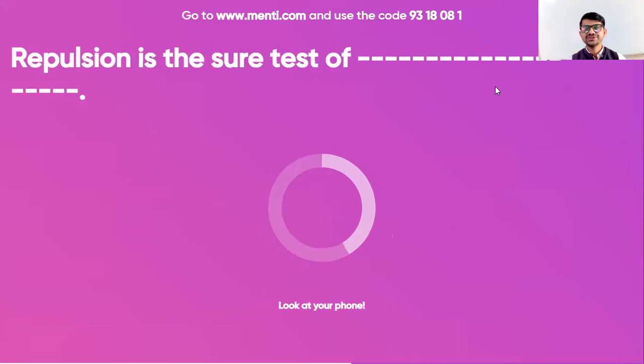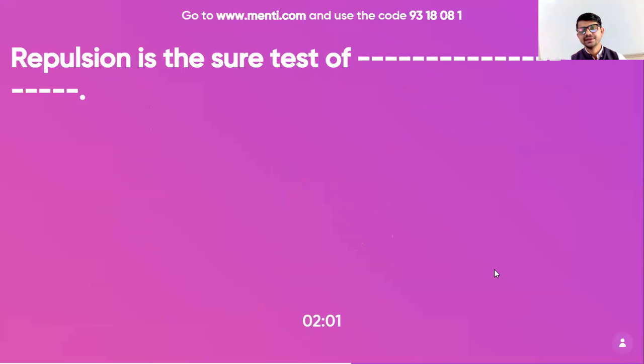Repulsion is the sure test of dash. Repulsion is the sure test of dash. What will be the answer? Repulsion is the sure test of dash.